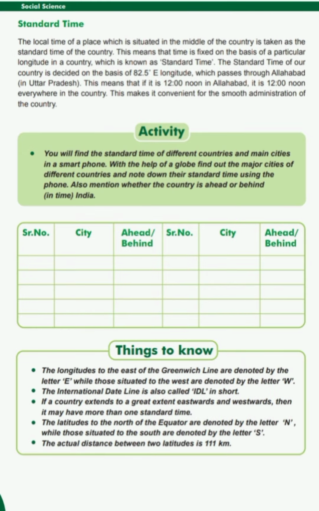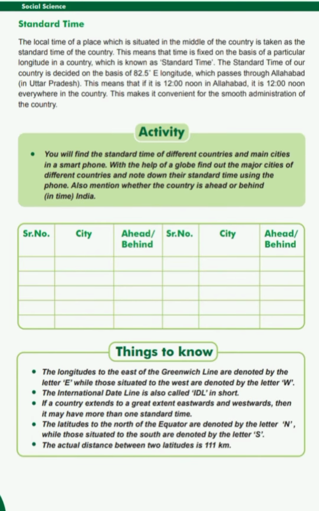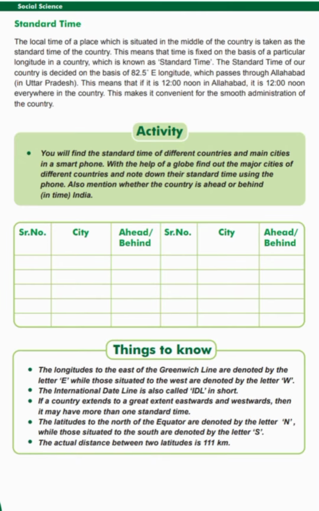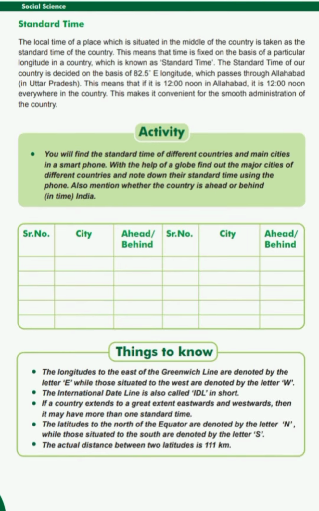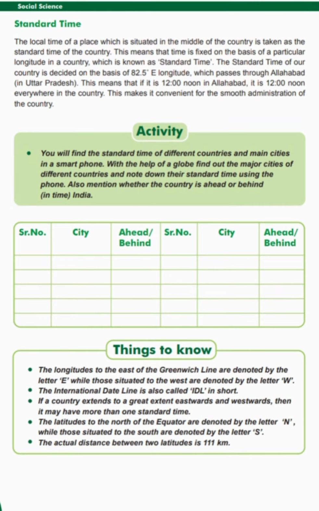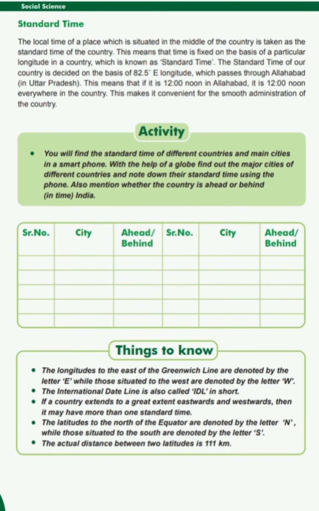Things to know. The longitudes to the east of the Greenwich line are denoted by the letter E, while those situated to the west are denoted by the letter W. The international date line is also called IDL in short. If a country extends to a great extent eastwards and westwards, then it may have more than one standard time.